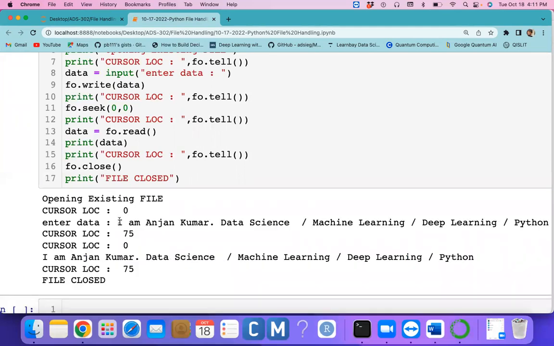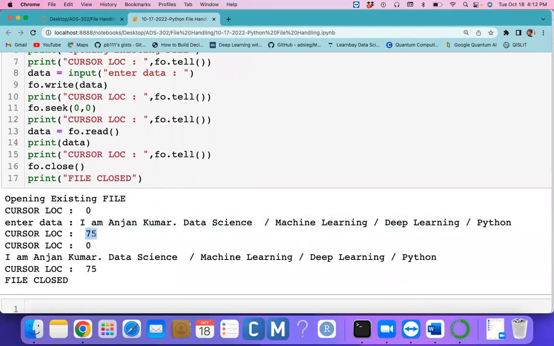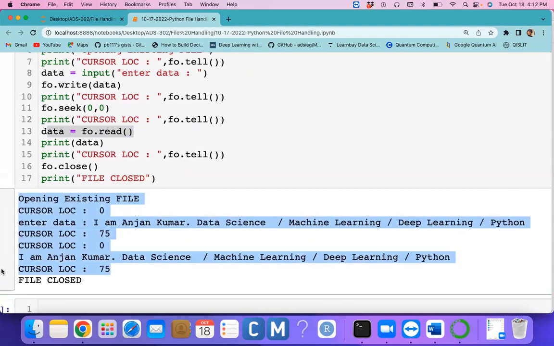See here, you entered approximately 75 characters, so the cursor is at location 75. At the 11th statement you set the position at 0 so that the cursor is 0, and I started reading the file. We have 75 characters, so we read 75 characters and the cursor location is now 75.